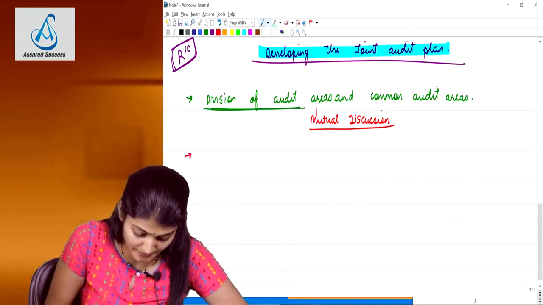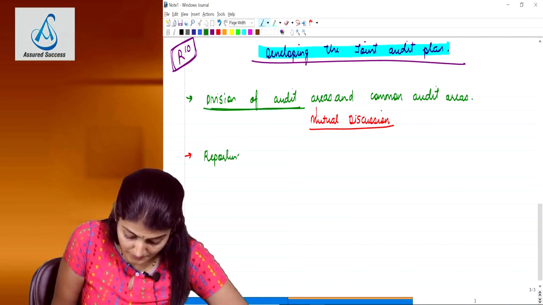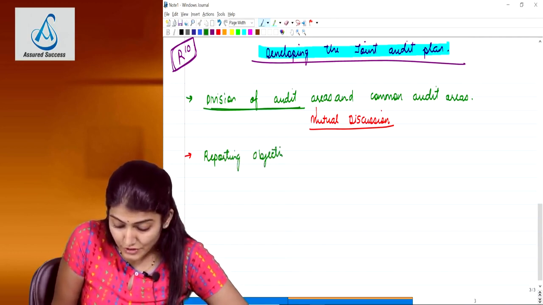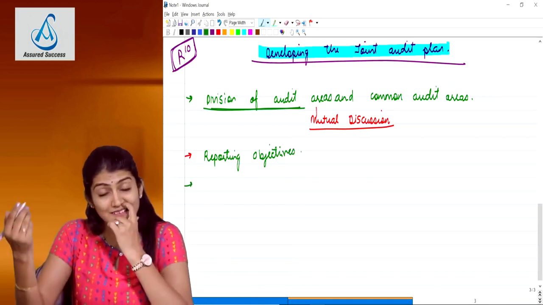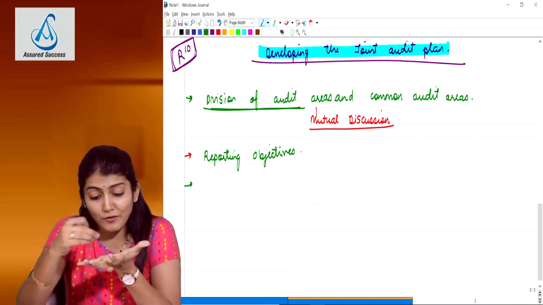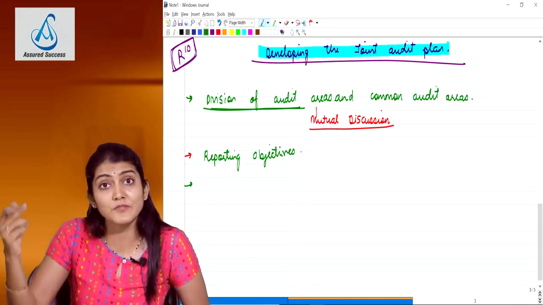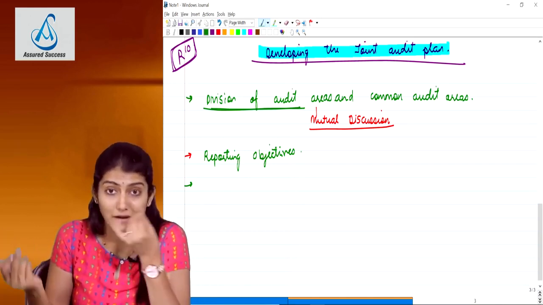So division of audit areas and also the common audit areas while developing the audit plan, that's the first important point. Second one, the reporting objectives of the engagement in order to determine the nature and timing of the communication to be made by the joint auditors. That also is to be considered while developing the plan. You need to prepare for that when you prepare an audit plan, keeping the reporting objectives in mind.